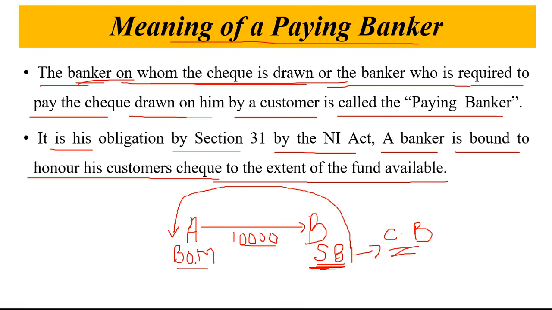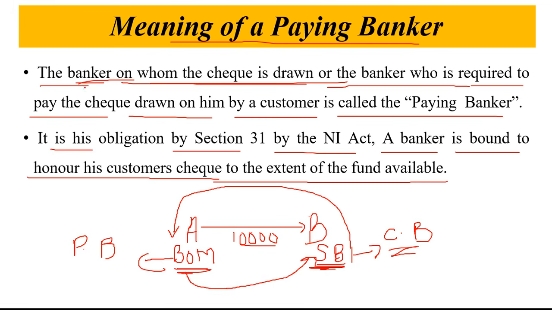Now Bank of Maharashtra, on behalf of its customer A, is going to pay this 10,000 rupees to B, whose account is in SBI. So Bank of Maharashtra is paying the money. That is why Bank of Maharashtra is called the paying banker.